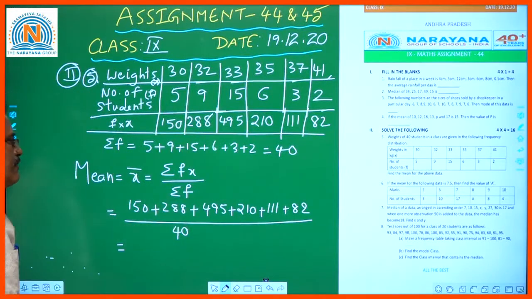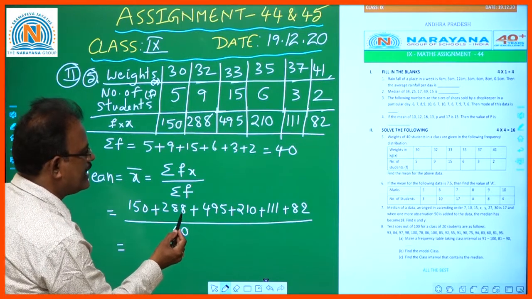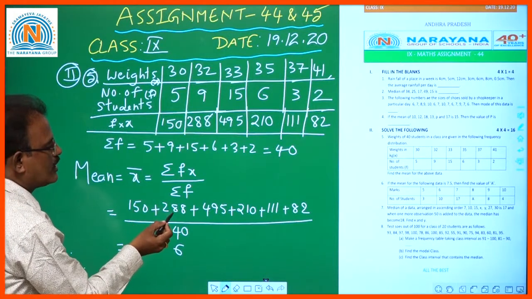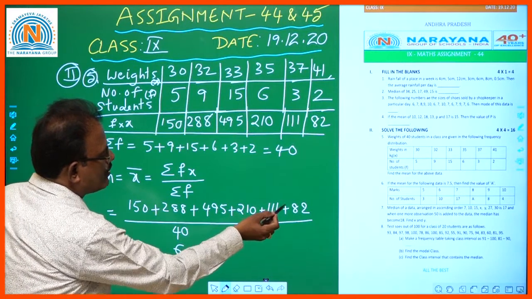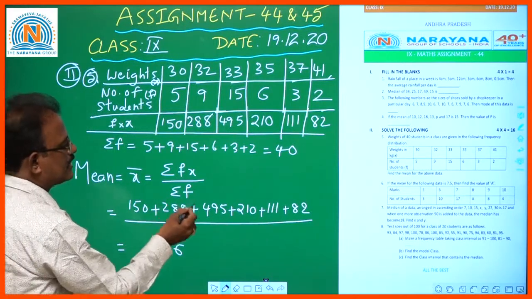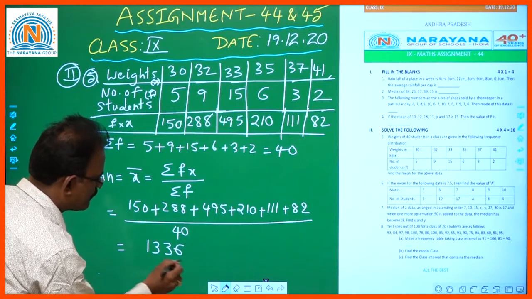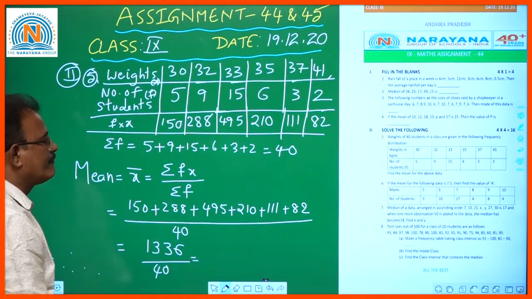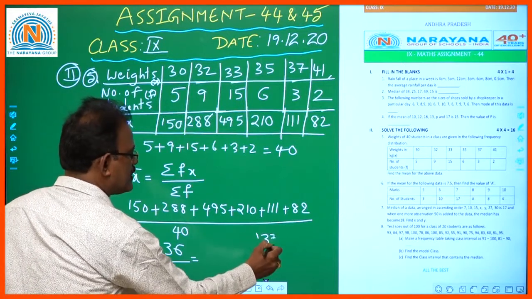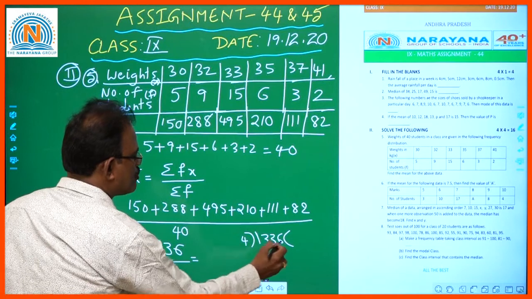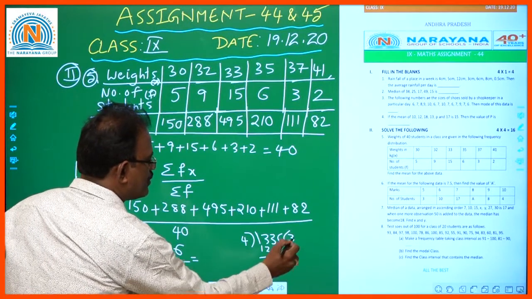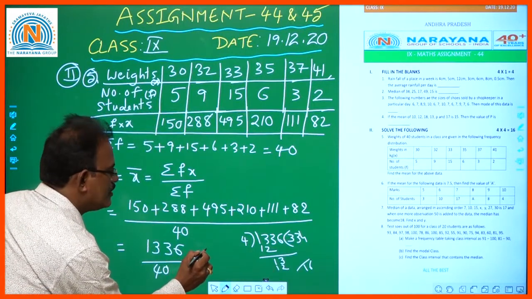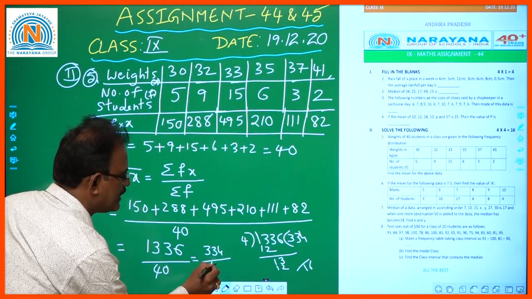Now add all these numbers, starting with the unit digits. The total comes to 1336, divided by 40. Okay, so let us divide by 4. 1336 divided by 4 is 334, so it is 334 by 10.